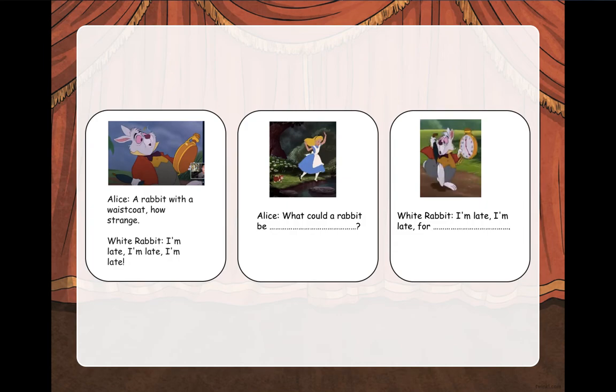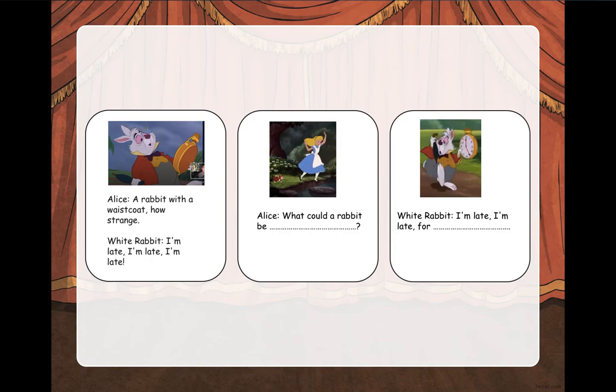So I've got the rabbit with his watch, and Alice says, "A rabbit with a waistcoat, how strange." And then White Rabbit saying, I'm late, I'm late, I'm late. So some basic dialogue with the image or illustration is definitely part of creating a storyboard. And then next we see Alice running on to those stones to cross the stream. And Alice saying, what could a rabbit be?